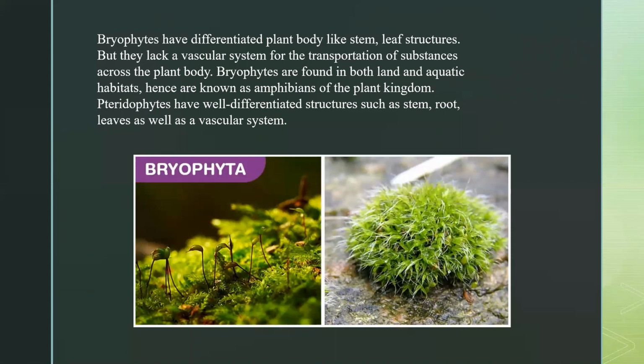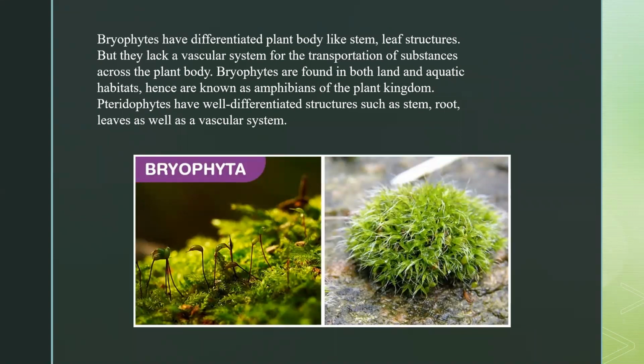Vascular system means xylem and phloem, okay. So if we don't have these tissues, there would be no transportation, right? Next, bryophytes are found in both land and aquatic habitats. That's why they are known as the amphibians of the plant kingdom. So this is about the bryophytes.